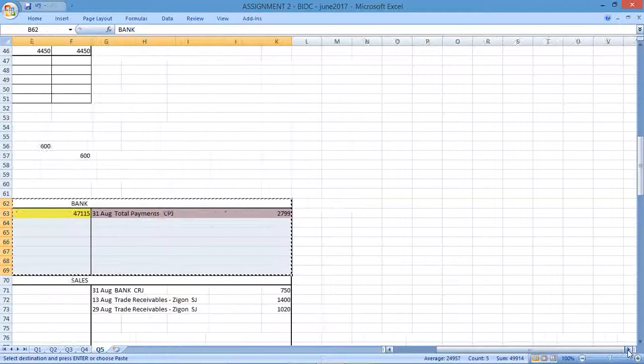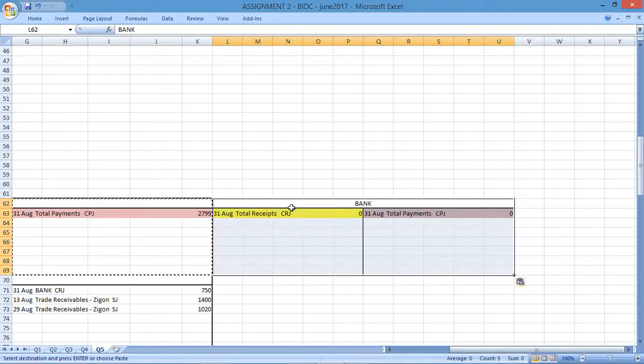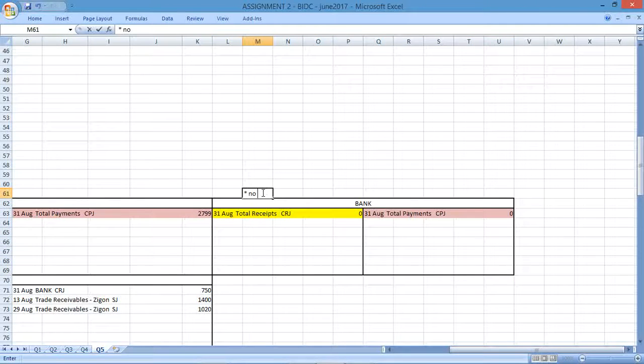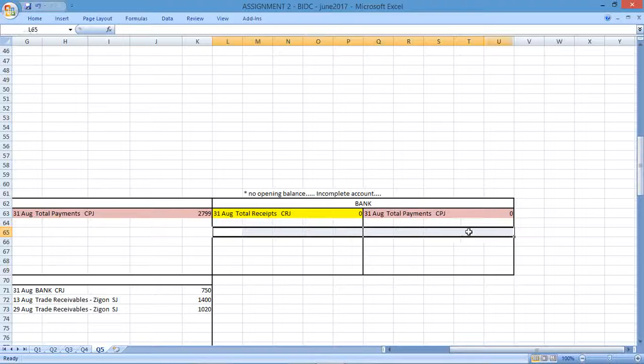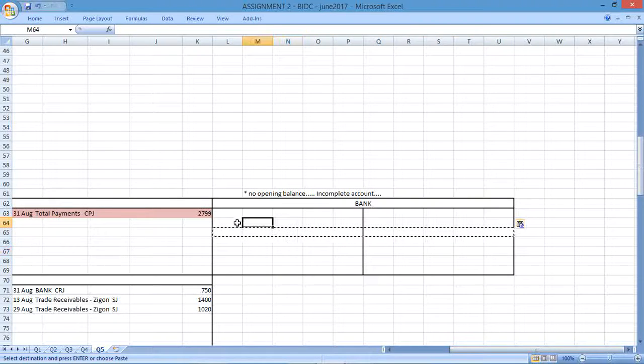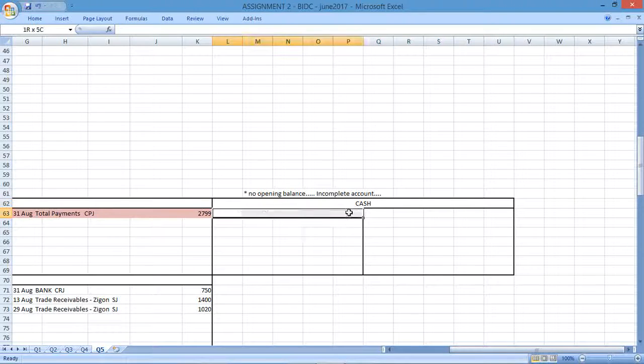So I'm just going to show that on this side. I'm going to put an asterisk, no opening balance. So this is an incomplete account. But for the purposes of this question, it will still work out and the accounts will still balance. So let's record the transfer for cash. So assuming we had a balance, the balance would have gone on this side, which we didn't in this question. So I'm just going to do the transfer. So we'll assume that we had cash in the bank, in the cash account, and we had to transfer cash.